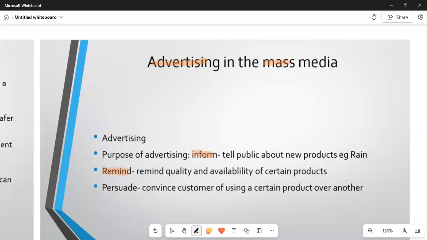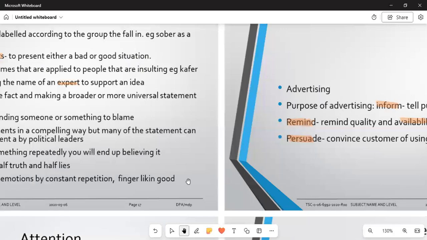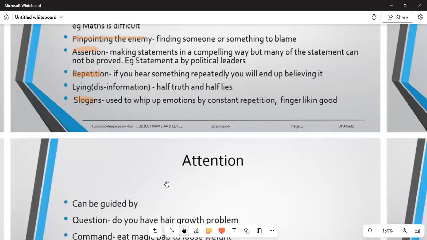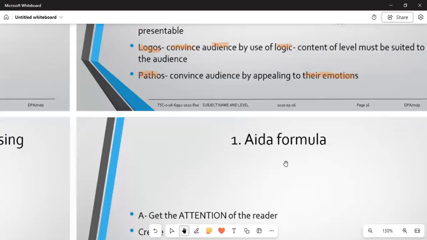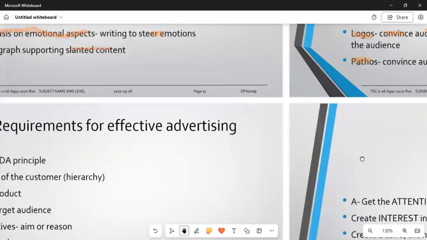Number two, it is to remind of the quality and availability of certain products. And number three, it is to persuade, to convince the customer to use a certain product over another. So when we are saying that this product is better than the one that you have bought, in that instance you are deviating from the actual content that has been given.